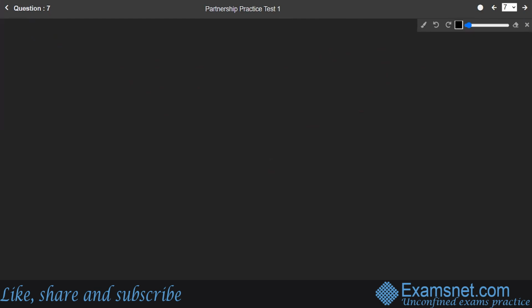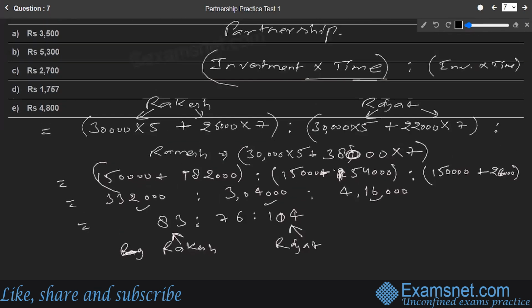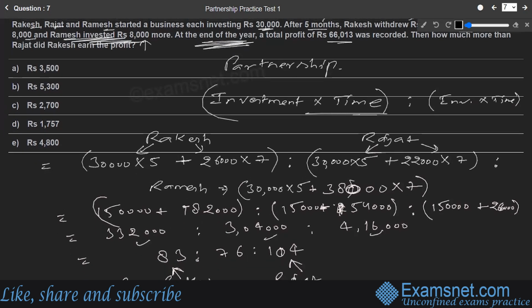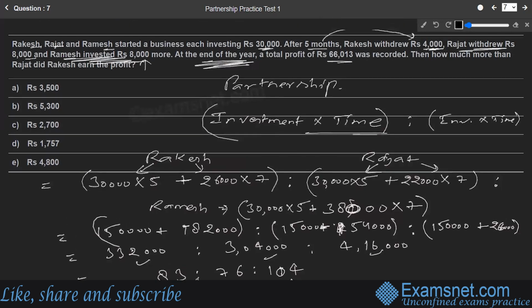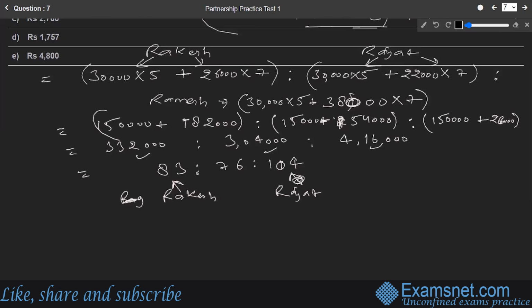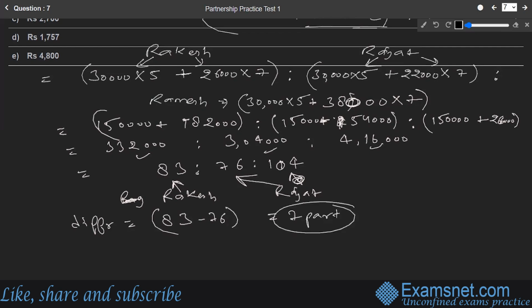Let us see that once again. They're asking for the difference between the Rajat part and the Rakesh part, the first person and the second person. So the Rajat part is not 104, but 76 rather. Let us find the difference of the parts directly: 83 minus 76, that is nothing but 7 parts. So the right answer should be 7 parts of it, and we need to find out the value of these 7 parts also.